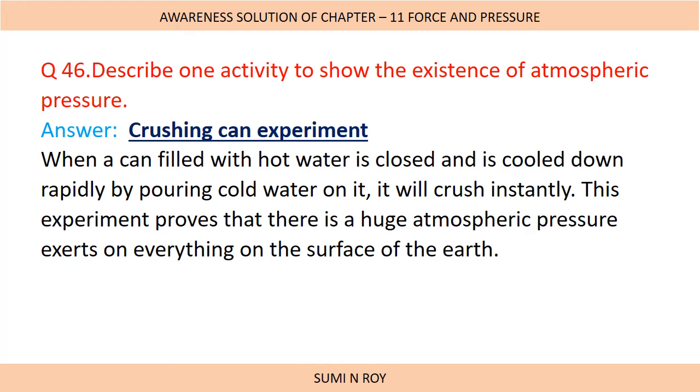What we have to do in the crushing can experiment is take a can and fill it with hot water. Then after filling the can with hot water, we have to pour cool water on it. We can do this by just pouring it from the hand, or else we can keep it under a tap. After some time we will see that the can will crush, it will change its shape.